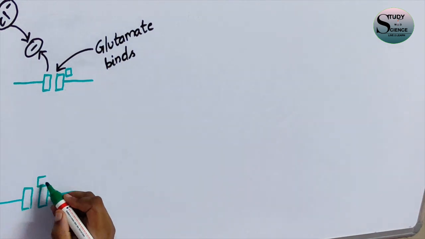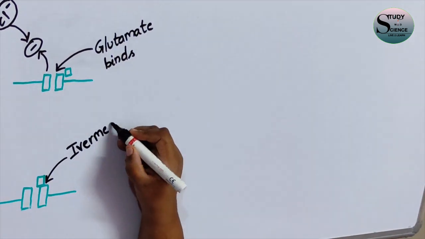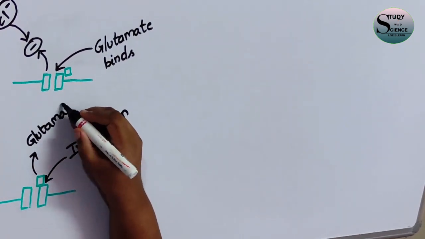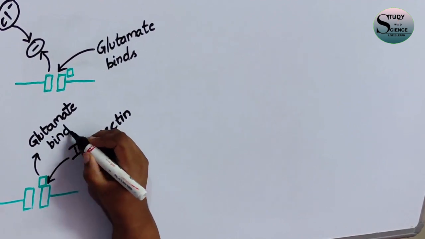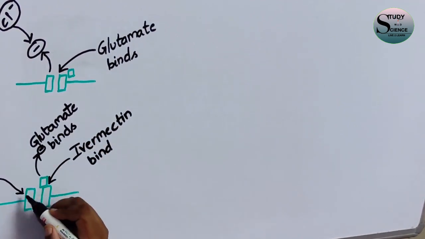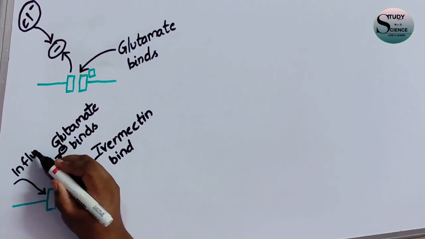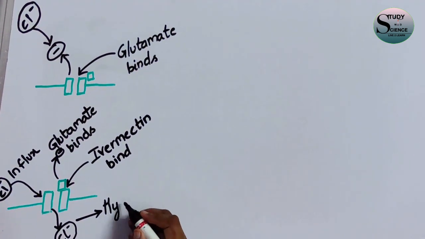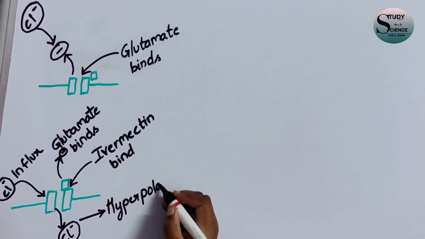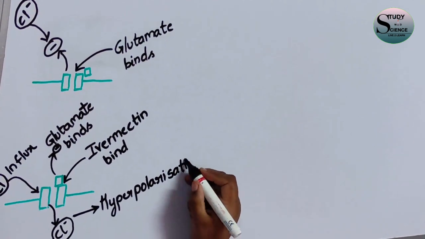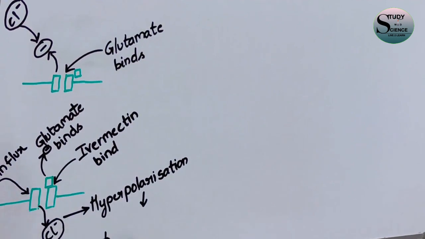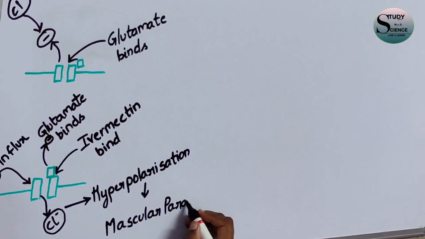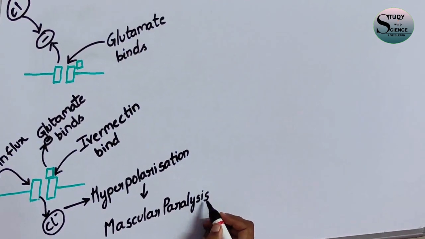So what is this ivermectin going to do? Ivermectin binds to this glutamate gated chloride channel, and this binding of ivermectin inhibits the binding of glutamate ions. Thus it results in the influx of chloride ions. This influx of chloride ions is going to cause hyperpolarization of the nerves, and this further results in muscular paralysis of the invertebrates, and this muscular paralysis further results in the death of the invertebrate, by which the disease is going to be treated.